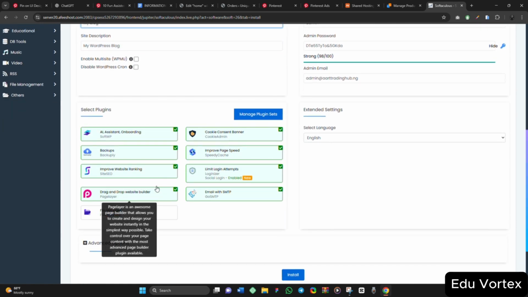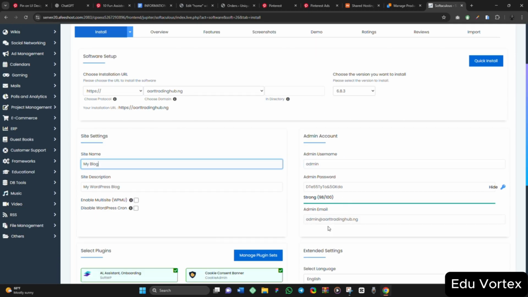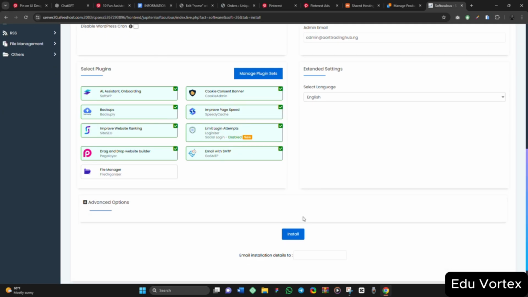So for the selected plugins, you can remove everything if you don't need any of it. The admin username, you enter it. The password you want, you enter it. The email, you enter it. Then the language, you select it. Then you click on this install, and the WordPress will get installed.